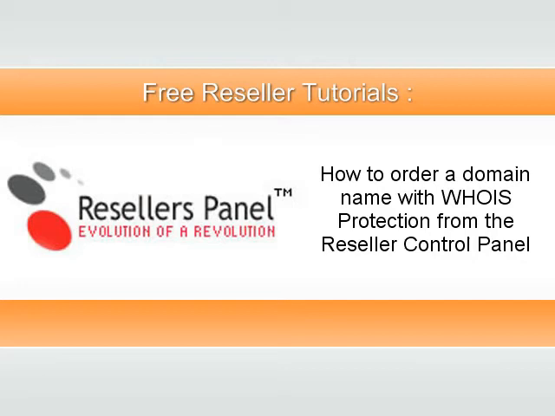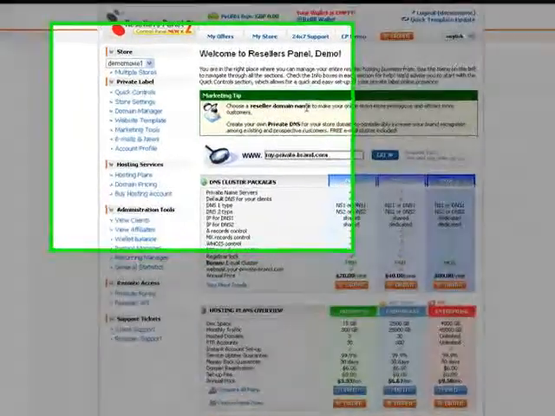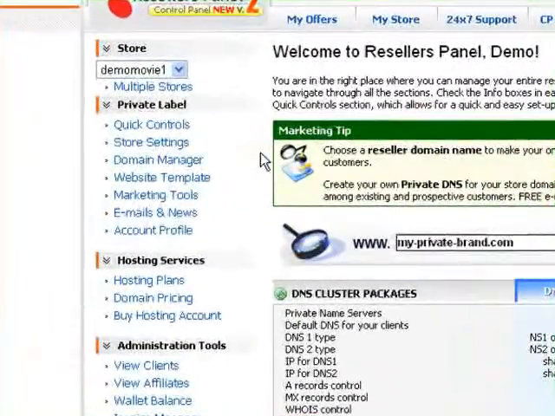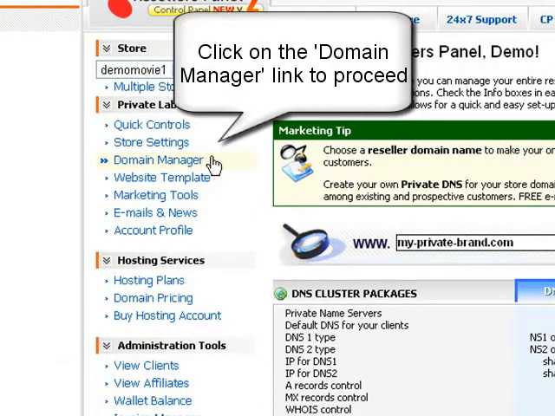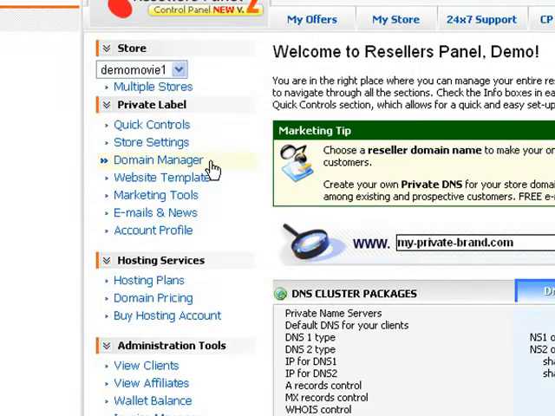This short movie will teach you how to order a domain name with Whois protection enabled from the Reseller Control Panel. Once you log into your Reseller Control Panel, go and click on the Domain Manager link located in the Private Label section of the left-hand navigation menu.